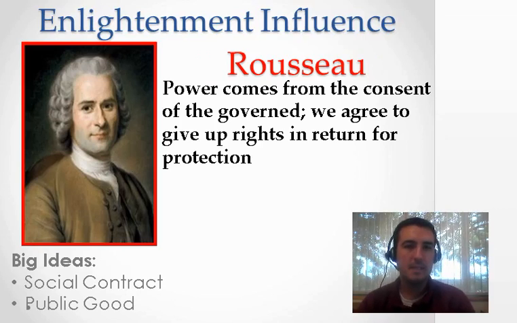Rousseau came up with the idea that we, as citizens, are the ones that agree to have a government. That we're saying to the government, yes, you can have power, and you can have some control over us, but we need you to be here for us. So Rousseau comes up with this idea that yes, we're okay with having a government. Yes, they can have power and control. But that government, as it exists, needs to be there for its people and there to protect its people. That's what Rousseau believed in.